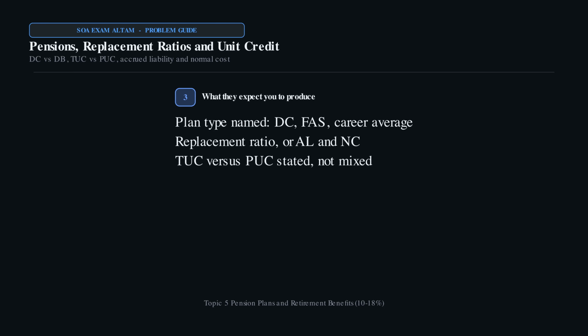They expect the plan type named, then either a replacement ratio or an accrued liability and a normal cost. Traditional unit credit uses current salary. Projected unit credit projects salary to retirement. Mixing those two is the fastest way to lose the question.